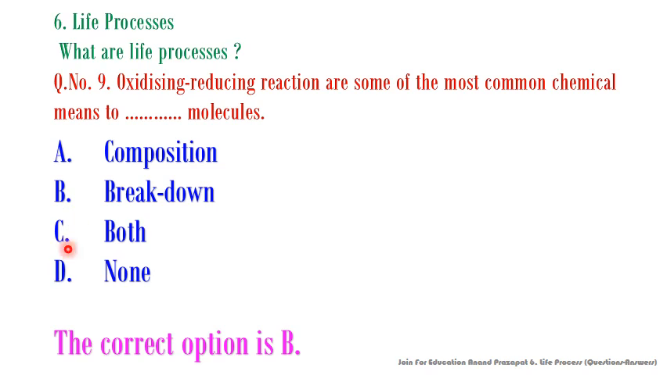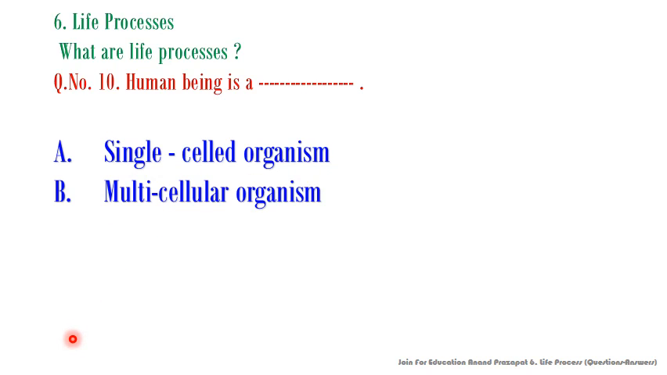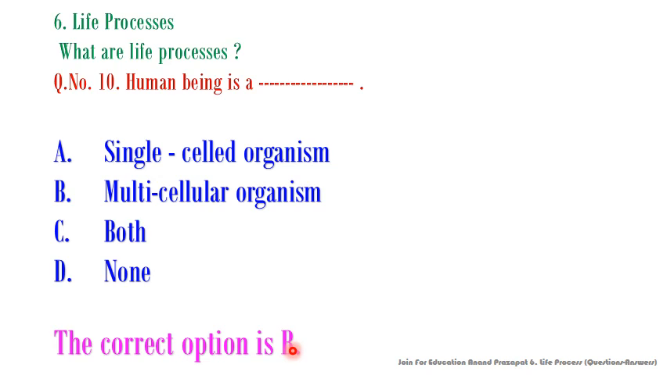Let's see the last question, question number 10. Human being is a blank. Let's see what are the options. Single celled organism, multicellular organism, both and none. So the human being is a multicellular organism. So the correct option of question number 10 will be B.